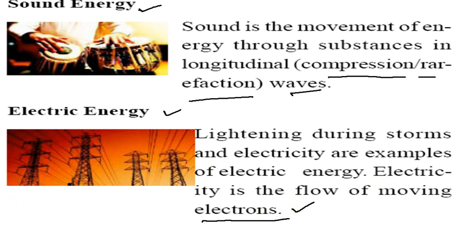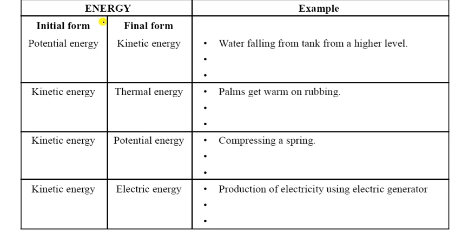Let us see the table. This table shows the initial and final energy, with an example. So it is the change of energy. Initially it is potential energy, and it changes to kinetic energy. So that is the example: a waterfall from a tank, from a higher level to a lower. Now come to kinetic energy to thermal energy. For example, a plastic gets warm on rubbing.